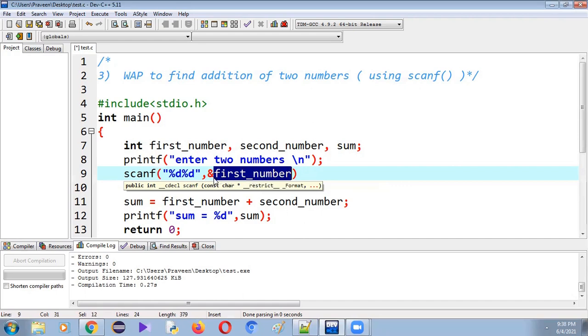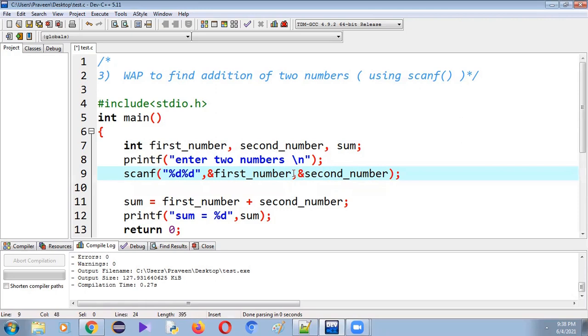Regarding this address operator, we will be discussing it in the pointer concept. Comma, the second input value should be stored inside the address of second_number. Right. The remaining thing is as usual. So sum equal to first number plus second number, printf sum equal to %d, sum. Save it, compile it, and run it.